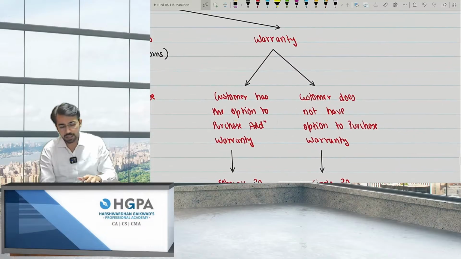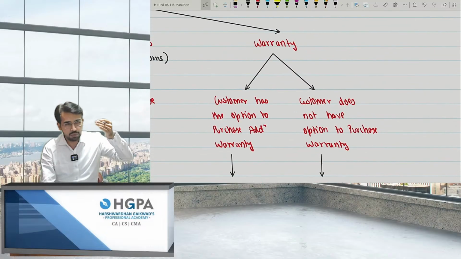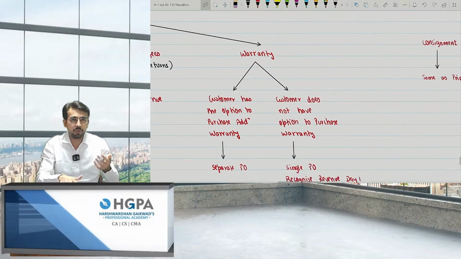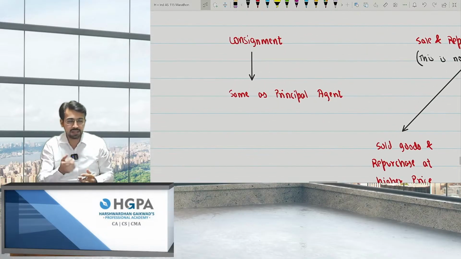Next, warranty. If there is no separate warranty, it has to be mixed with the product itself. There is no separate performance obligation. At that point of time, entire mobile income will be treated as the revenue and provision will be made for the provision returns as per IND AS 37. But if I'm making an extended warranty, this will be treated as two separate products, right? And it will be apportioned on SSP. Next is consignment, same as principal agent.